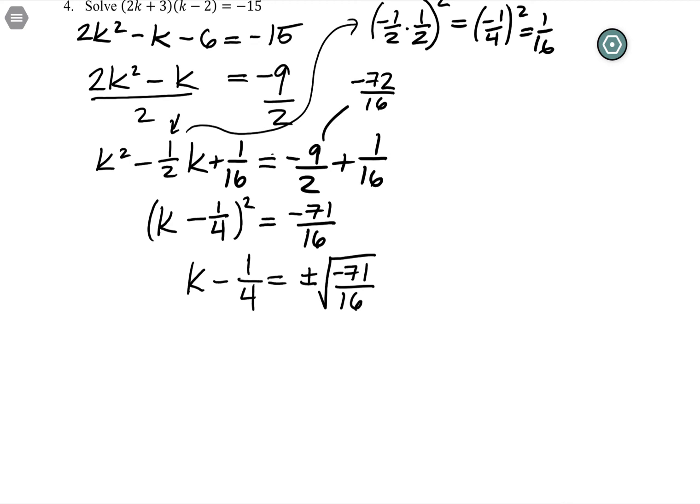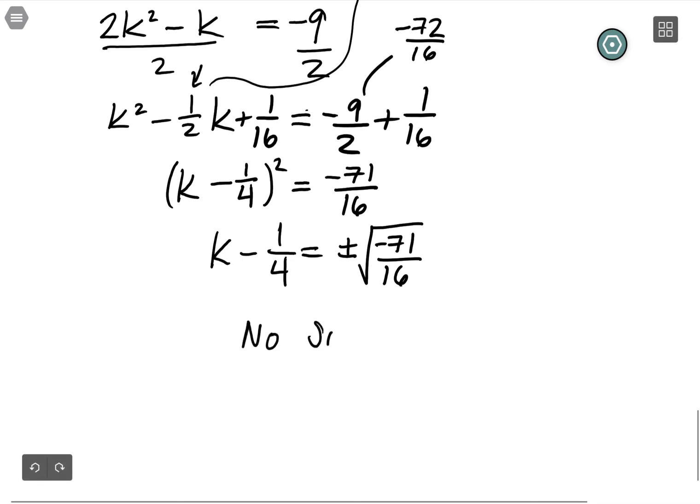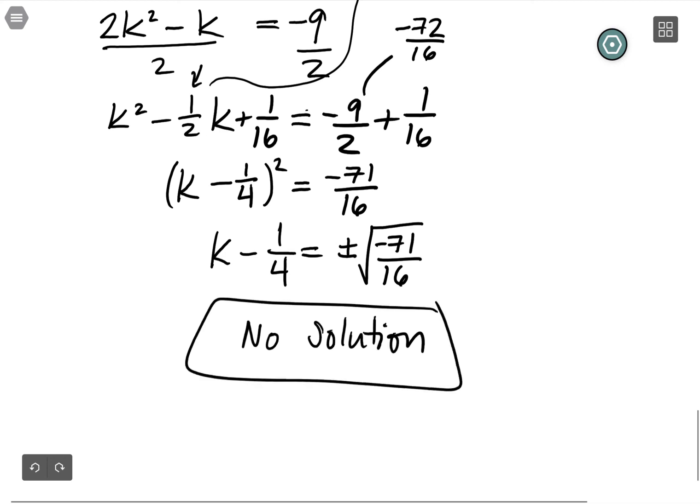I am ending up with the square root of a negative number, which is not a real number. So I mentioned in the factoring section that quadratics absolutely can have no solutions, and here we're finally getting to see how that would play out. I was trying to solve this equation, and what I got down to is just that I'm not even getting an answer. There is no real answer to this. So it's not that I got a good answer and I threw it away. It's that I couldn't even get a good answer. So I'm just going to say this has no solution. Okay, so watch for that.